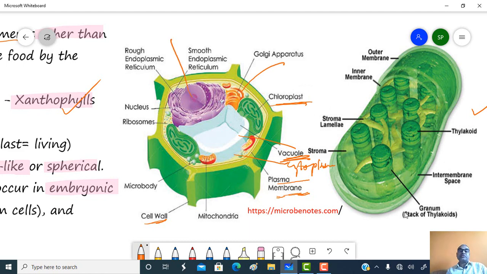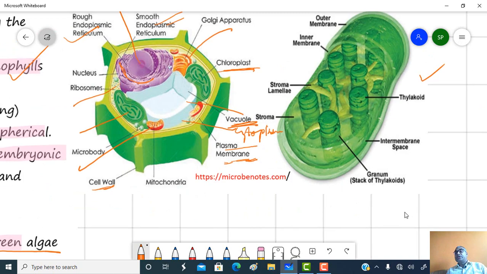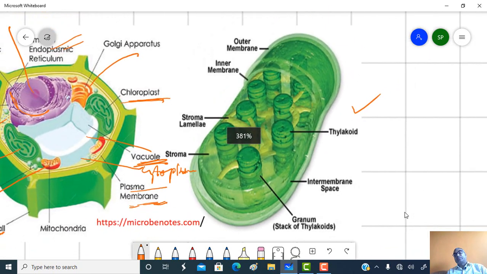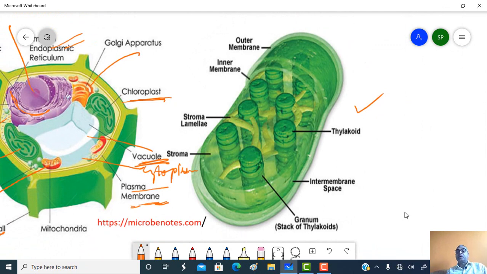This is a nucleus. Surrounding the nucleus are the endoplasmic reticulum, rough endoplasmic and smooth endoplasmic reticulum. These minute structures are the ribosomes. This one is the mitochondria, and this is again a chloroplast. Within the structure of the chloroplast, one can observe an envelope or membrane system.